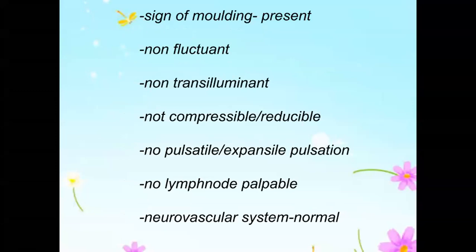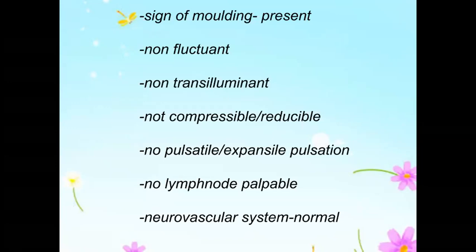So actually, sebaceous cyst won't be fluctuant and it will not be skin pinchable. Well, I'll come to that later. Yes, cyst has to be, means a fluid containing cavity. A fluid-filled swelling is a cyst. That's what we are talking about. It has to be fluctuant. A cyst has to be fluctuant. You are saying it's non-fluctuant. Still, we are going with sebaceous cyst. How can you explain this?